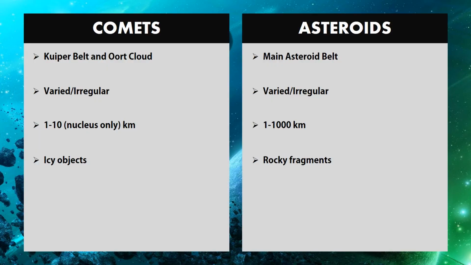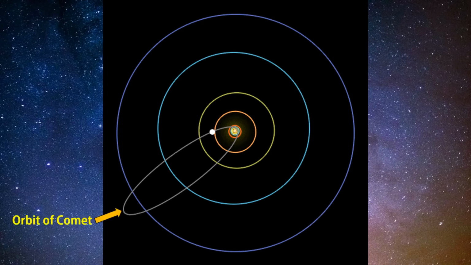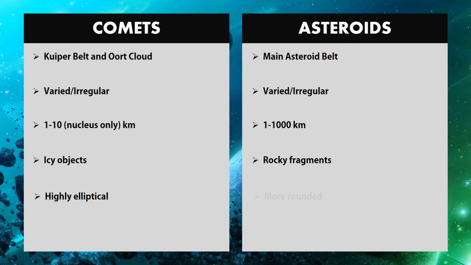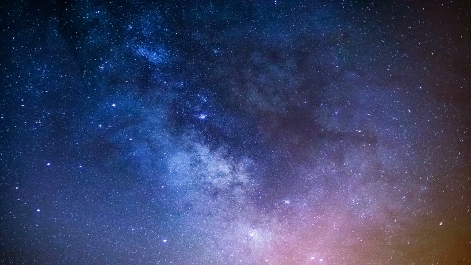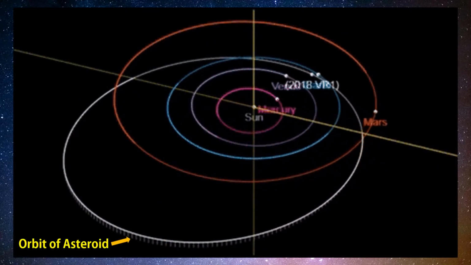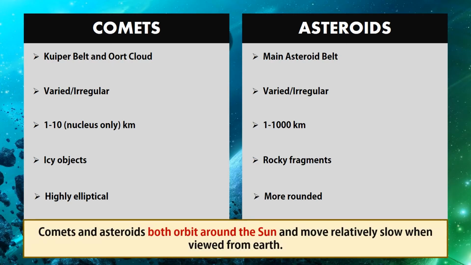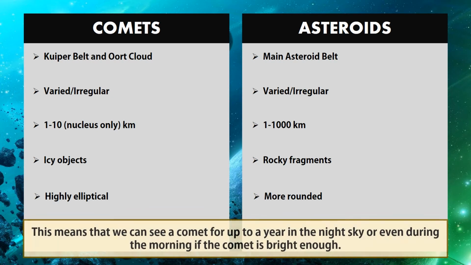The orbit of comets is highly elliptical. This is an example of the orbit of comet. While the orbit of asteroids is more rounded. This is an example of the orbit of asteroid. Comets and asteroids both orbit around the Sun and move relatively slow when viewed from the Earth. This means that we can see a comet for up to a year in the night sky, or even during the morning if the comet is bright enough.